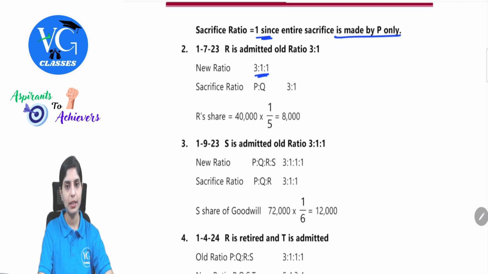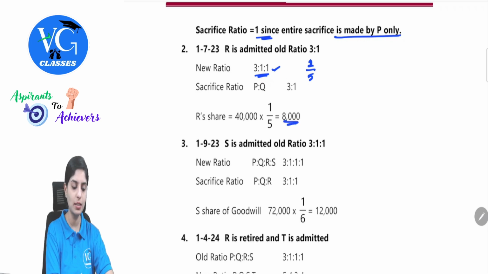Now R is admitted, that means we have to find out his share of goodwill. What was his share of goodwill? If you take it from this ratio, 1 divided by 5. 40,000 was the goodwill, so 8,000 will be his amount of goodwill. We have to calculate the sacrificing ratio. How do we calculate the sacrificing ratio? Old ratio minus new ratio. If I have to calculate for P, what is the old ratio of P?